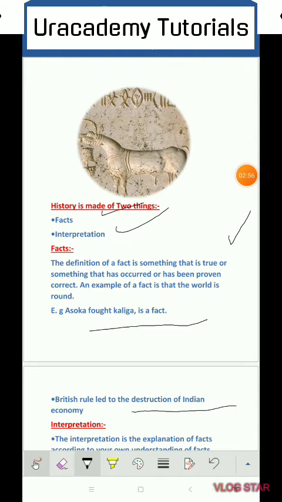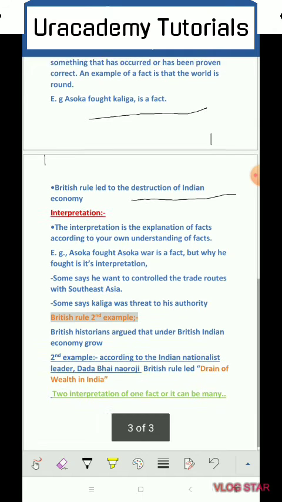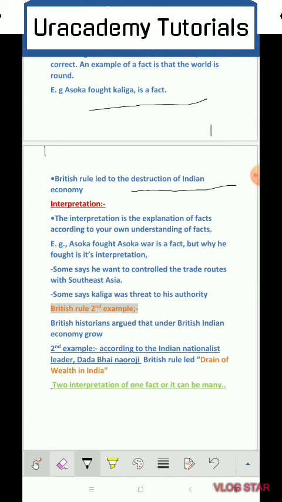Now we will understand what interpretation is. Interpretation is the explanation of the facts, according to your own understanding of the facts. For example, Ashoka fought the Kalinga war is the fact, but why he fought the Kalinga war is interpretation.